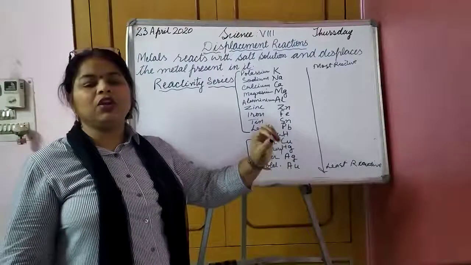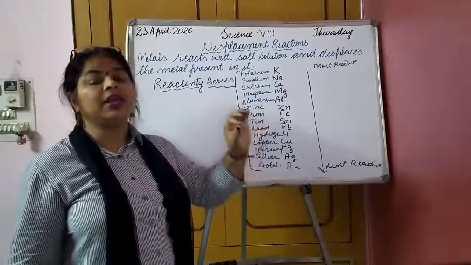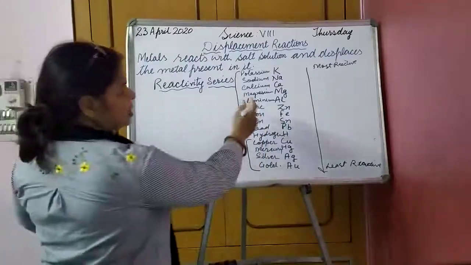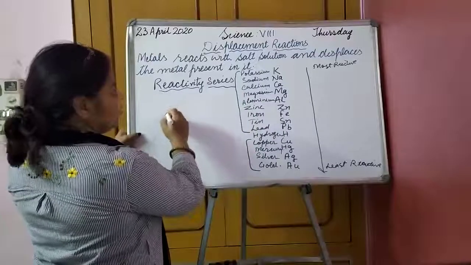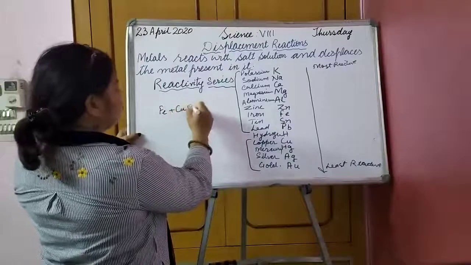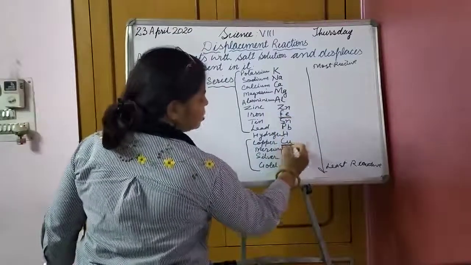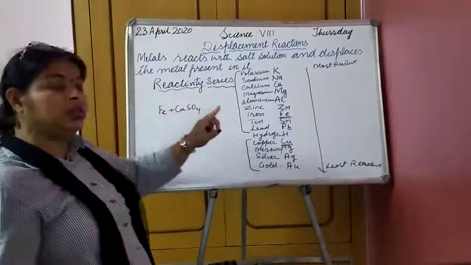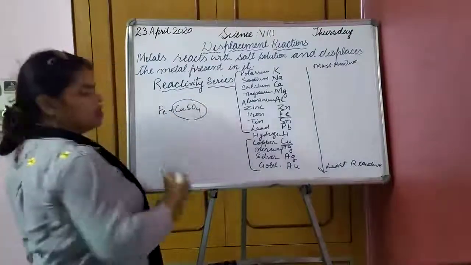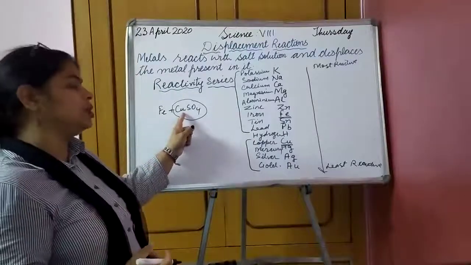This is how the arrangement of metals takes place. So a metal will only react with the salt solution if it is placed higher in the reactivity series than the metal in the salt. Let us take an example. For example, if I say Fe plus CuSO4. Can you see where is Fe? Fe is here, Cu is here. So who is on top? Fe plus CuSO4. This is a salt solution, meaning it has been dissolved in water, copper sulfate. A beautiful blue color solution is formed.